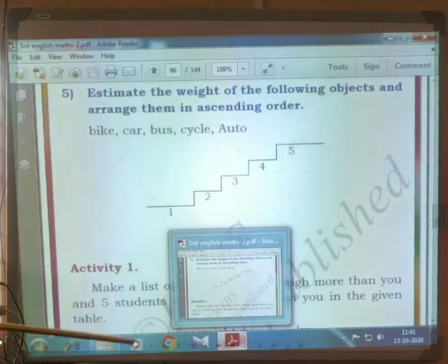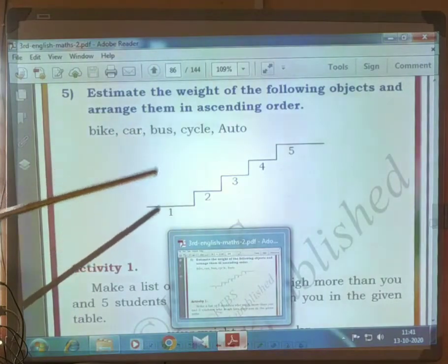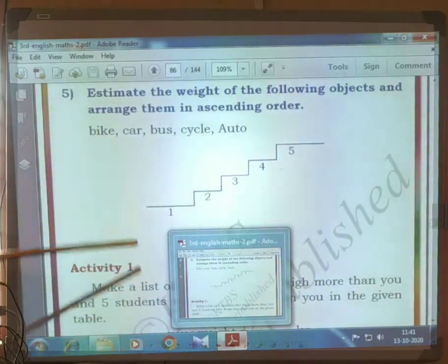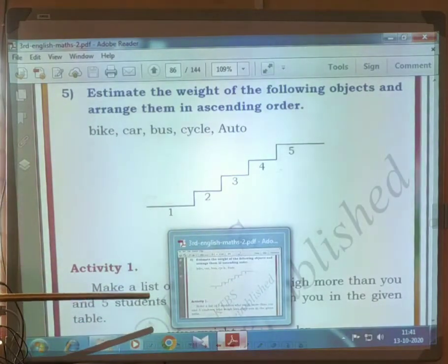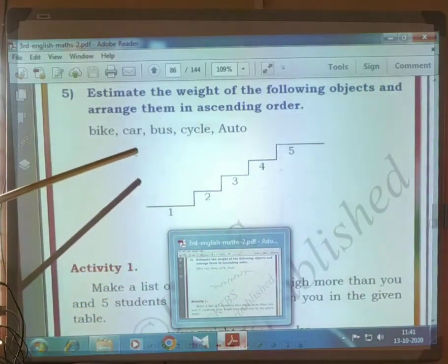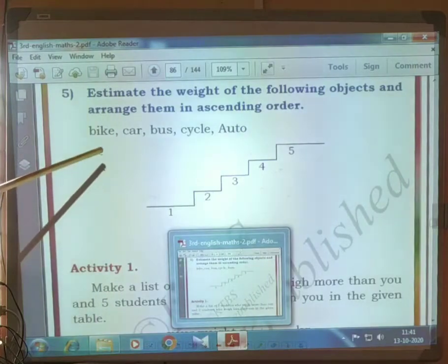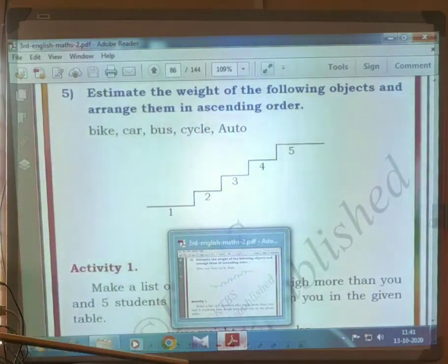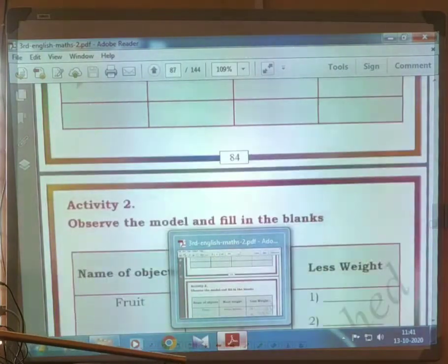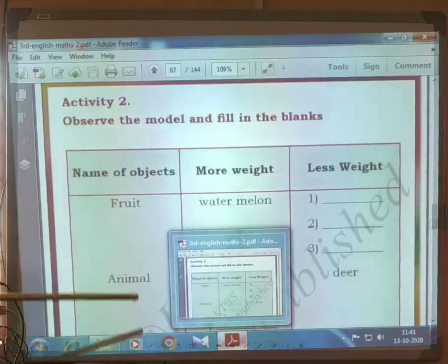Estimate the weight of the following objects and arrange them in ascending order. Okay, bike, car, bus, cycle, auto. Which one is less weight? Cycle. And next, bike, next auto, car, bus. This activity you have to do.